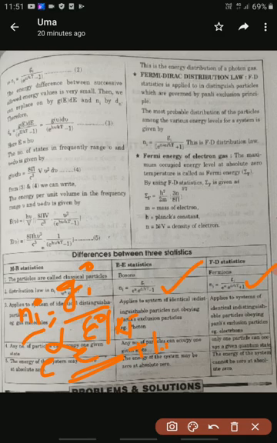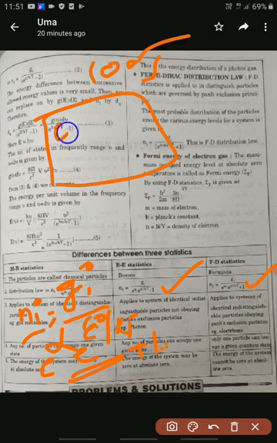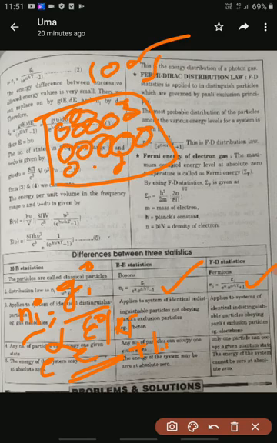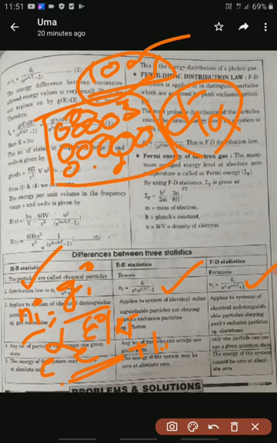What is the meaning of distribution function? It explains how the total energy is shared by individual particles. If the total energy of the system is 100 joules, how is this 100 joules shared by all these atoms? This is called the distribution: distribution of energy, or of momentum, or of temperature. This is the distribution formula, Gi by e power alpha e power epsilon i by kT.